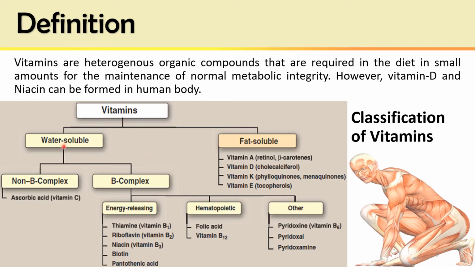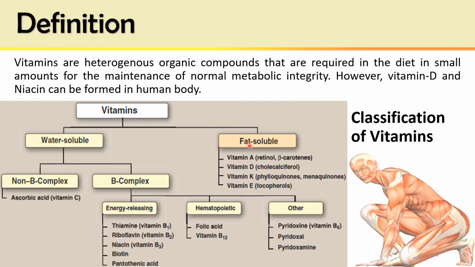Water soluble, they comprise non-B complex, that is vitamin C, and B complex. In the B complex, in the energy releasing are thiamine, riboflavin, niacin, biotin, and pantothenic acid, while hemopoietics are folic acid and vitamin B12. Others are pyridoxine, pyridoxal, pyridoxamine. These are important in protein and amino acid metabolism.